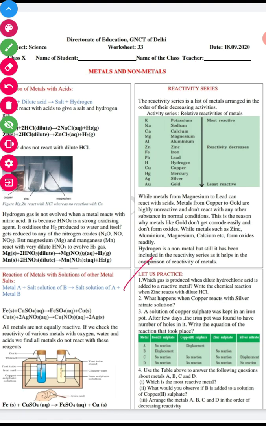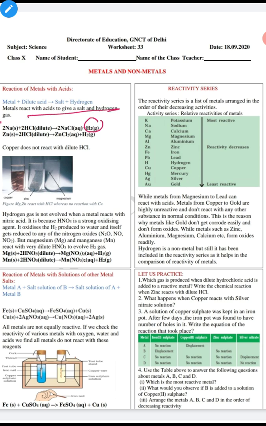First we have: which gas is produced when dilute hydrochloric acid is added to a reactive metal, and write the chemical equation when zinc reacts with dilute HCl. Students, you can write this answer easily. Which gas is produced? Hydrogen gas, right? Zinc, when it reacts with hydrochloric acid, forms zinc chloride and hydrogen gas is released.